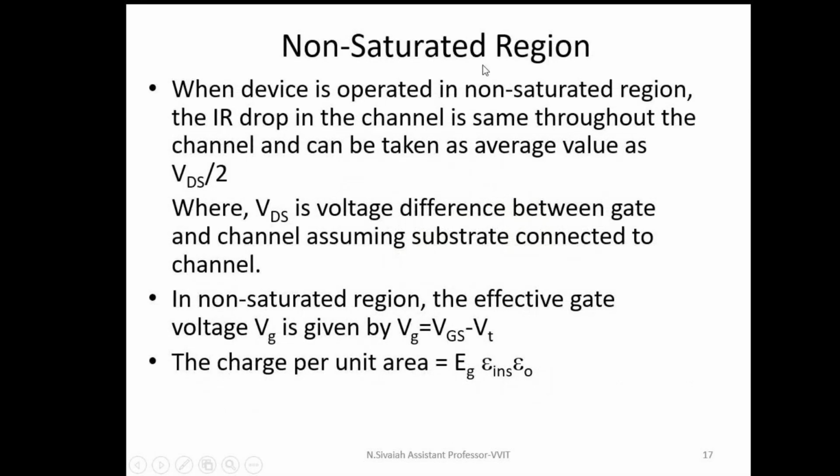Non-saturated region. What does non-saturated region mean? The other names of non-saturated region are linear region, ohmic region, or triode region. All have the same meaning. In the non-saturated region, as VDS value is increasing, the channel thickness is varying. As the channel thickness is varying, the resistance is also varying. That means as the VDS voltage is varying, the channel resistance is also varying. That's why in the non-saturated region, the MOSFET acts as a variable resistor.